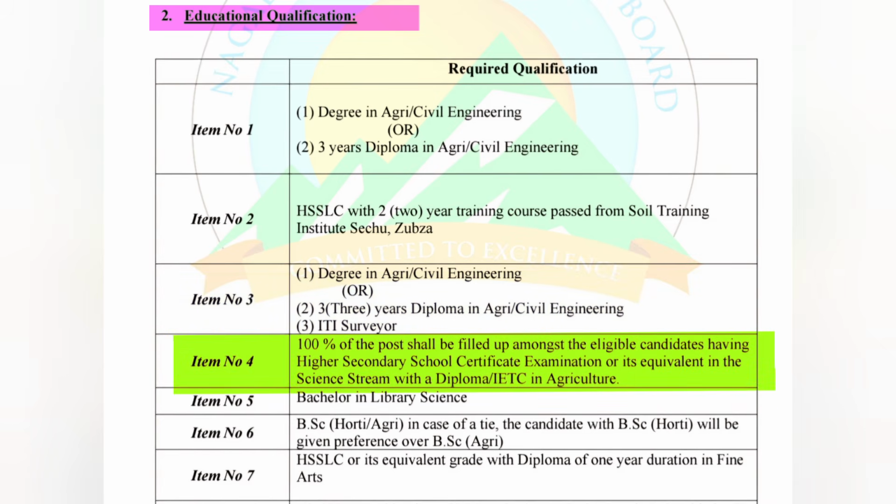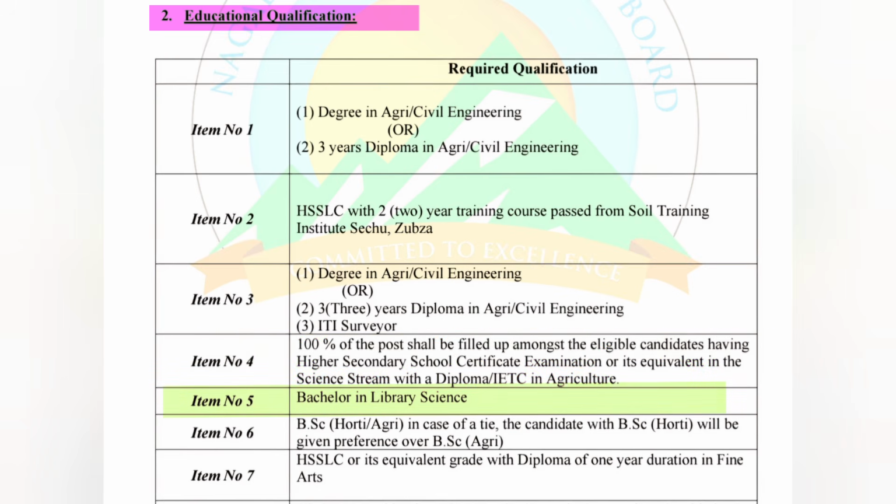The required educational qualification is 100% of the posts shall be filled up amongst the eligible candidate having higher secondary school certificate examination or its equivalent in the science stream with a diploma or IETC in agriculture.